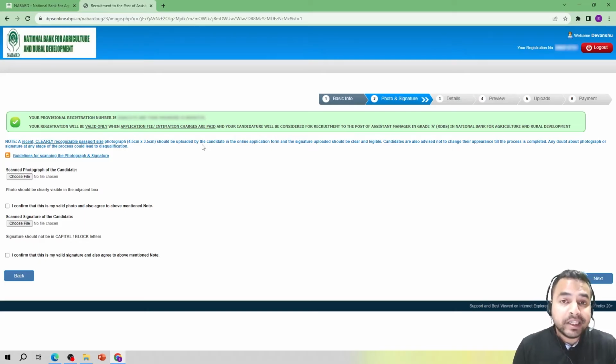And my dear friends, you are required to make sure that you note down this provisional registration number as well as the password, and that is when your email ID and mobile number are going to play the role, because the NABARD organization will be sending you your registration number as well as the password on the email ID as well as SMS. So that's when you are required to make sure that you have entered all the details very carefully. So my dear friends, the next step of this online form filling process is uploading the signature as well as the photograph. Okay. So here, when I talk about the photograph and signature, what should be the exact size and what are the other details, let me show you all such things here.